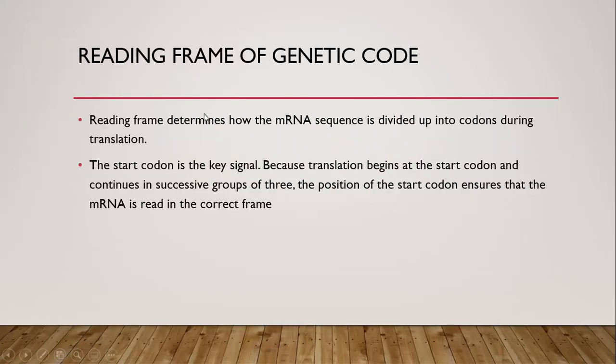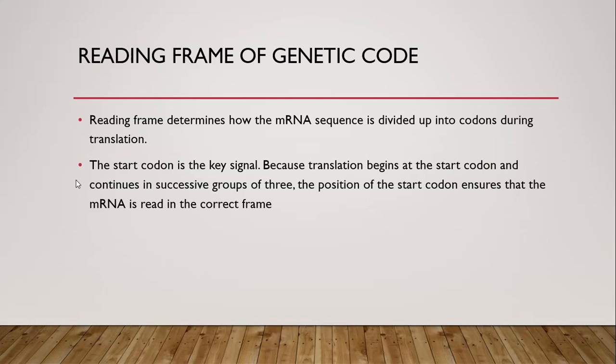So the reading frame determines how the messenger RNA sequence is divided up into codons during translation. The start codon is the key signal, because translation always begins with the start codon, and it keeps on going in successive groups of 3. The position of the start codon ensures that the messenger RNA is read in the correct frame.